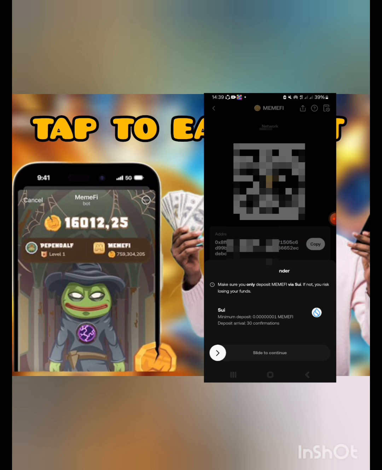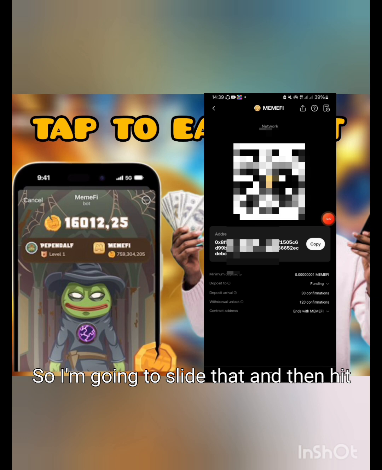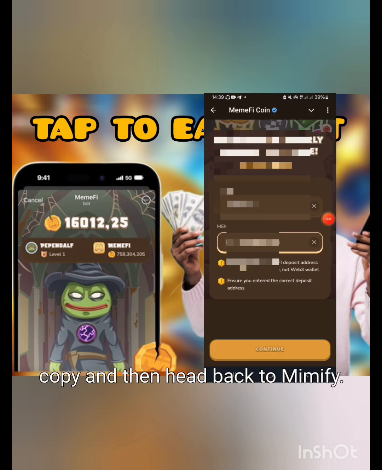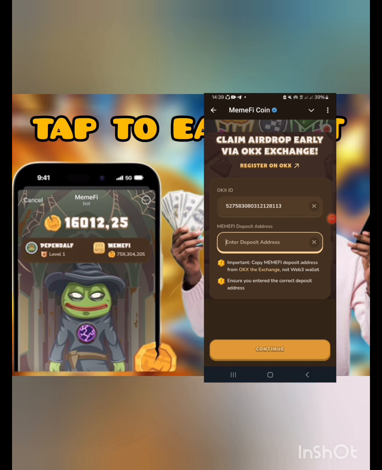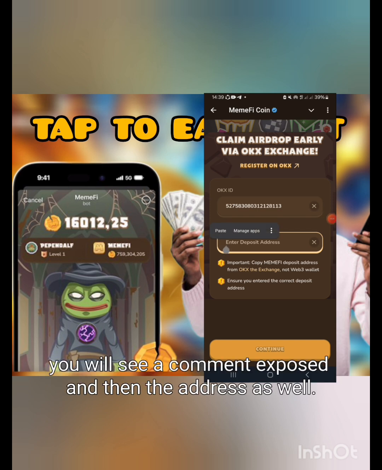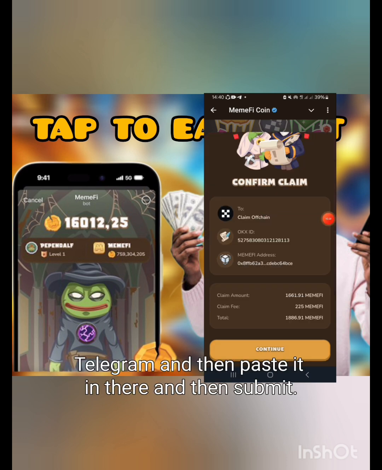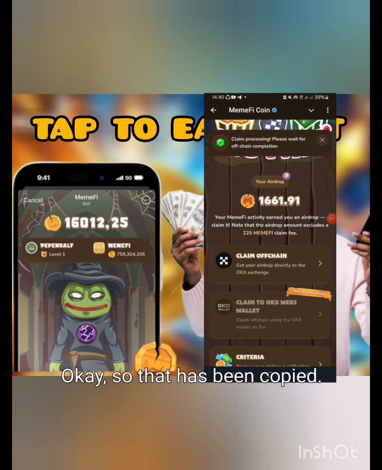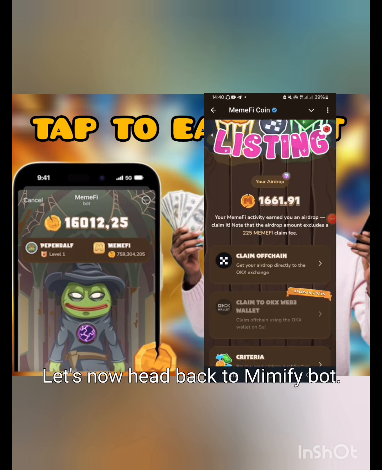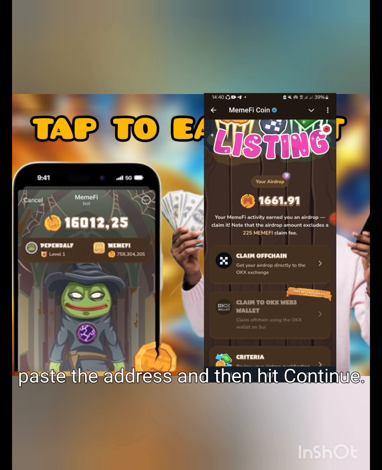Head back to Telegram and then paste it in there and then submit. Okay, so that has been copied. Let's now head back to MemeFi bot. Once I get back here, I just have to tap and hold and then paste the address and then hit continue. So that's what I'm gonna do. Okay, so now let me hit continue. And boom, they're saying claim processing, please wait for off-chain. Okay, so that has been done. You do the same thing. Go ahead and claim your tokens from MemeFi bot.